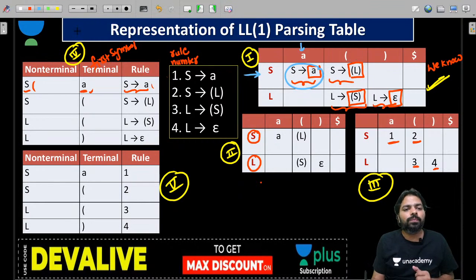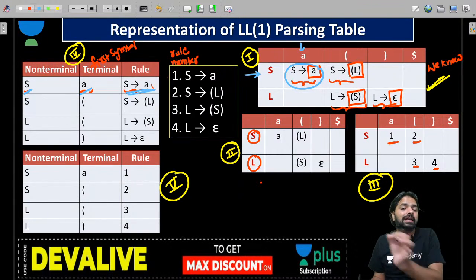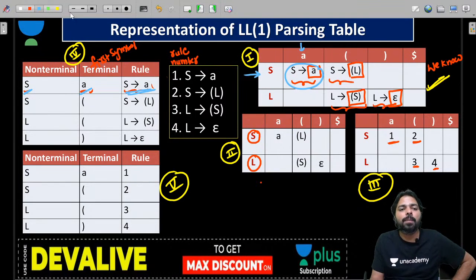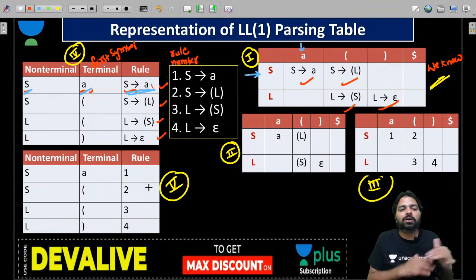Now the S non-terminal can derive A as the first symbol using the S derives A production. Similarly, how many entries do we have, guys? If you count, you can look at how many entries we have. 1, 2, 3, 4. So we will have 4 rows, that's all. Every entry has a corresponding row and column combination. Yes. This is another representation of the same LL1 table.